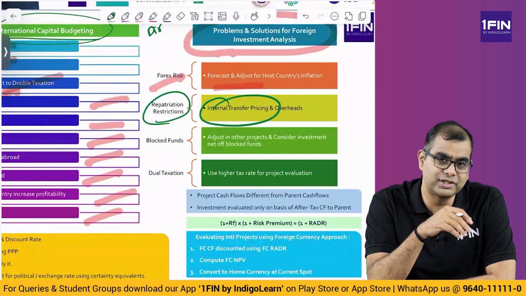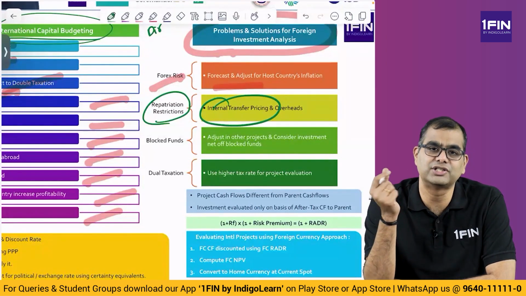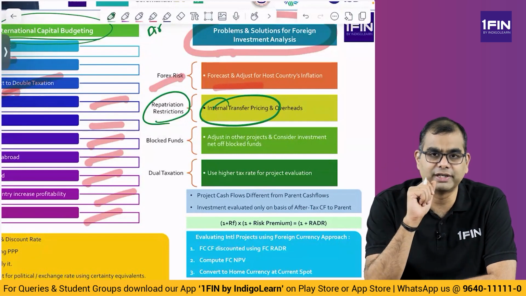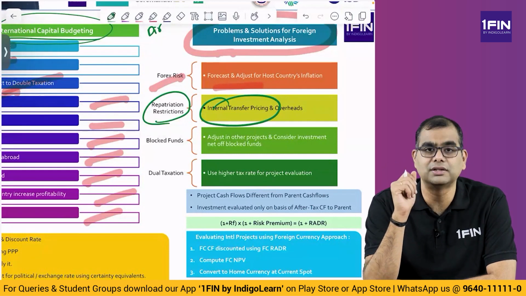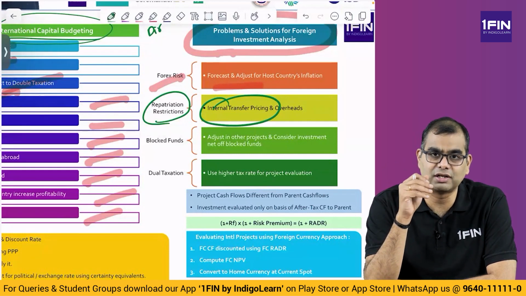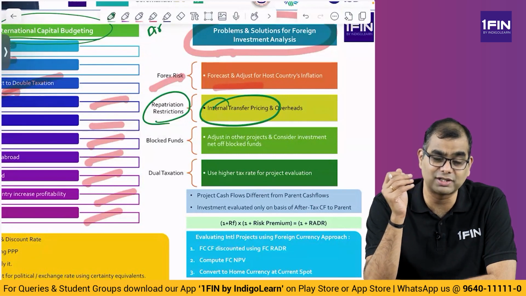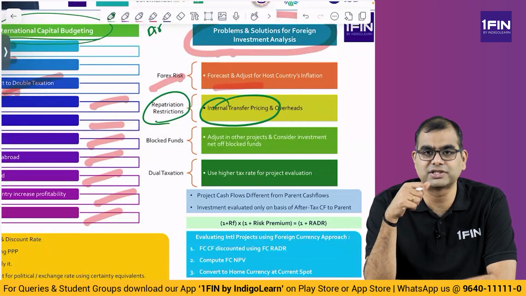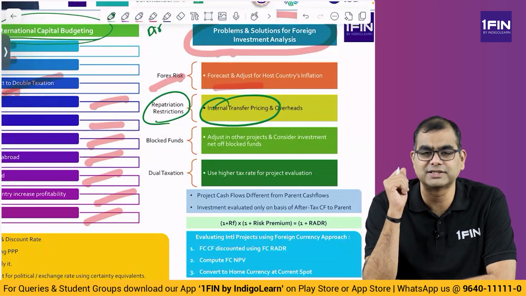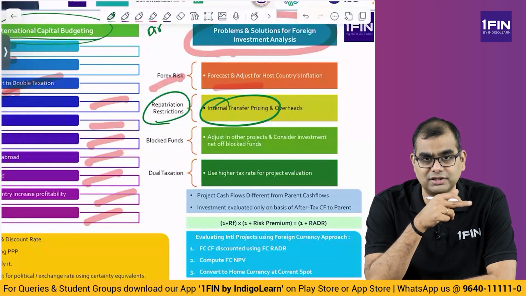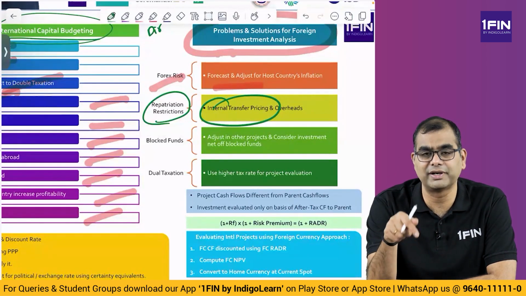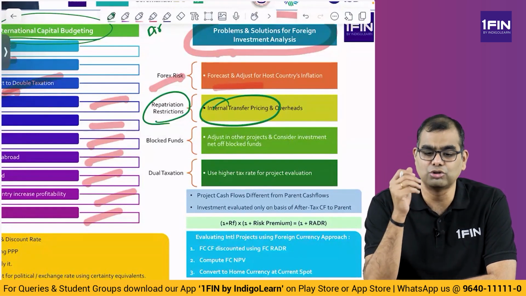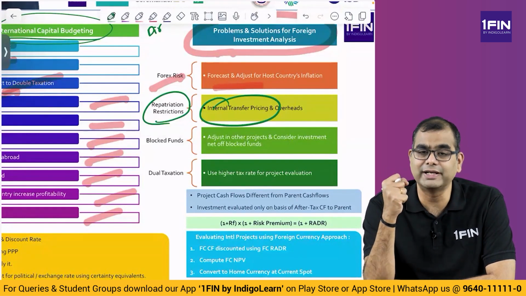So the US subsidiary will pay some charges to the Indian home parent for some kind of corporate overheads, and for the price at which products are sold to or purchased from India. Let's say the Indian company manufactures something at 100 rupees. In the market, it sells at 110. But as far as the US subsidiary is concerned, the Indian company will sell to the US subsidiary not at 120 but at 118. So most of the profits the Indian company has taken.